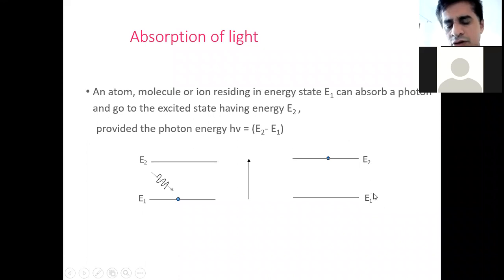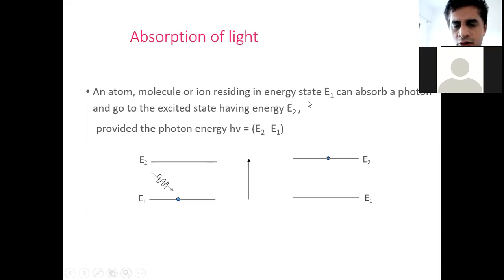Ground energy level is denoted by E1, and the difference is given by E2 minus E1, and this h nu is equal to E2 minus E1. What is the h? H is Planck's constant and nu is the frequency of radiation. Meaning in a case of absorption, transition takes place from lower to higher. Can I proceed, dear student?